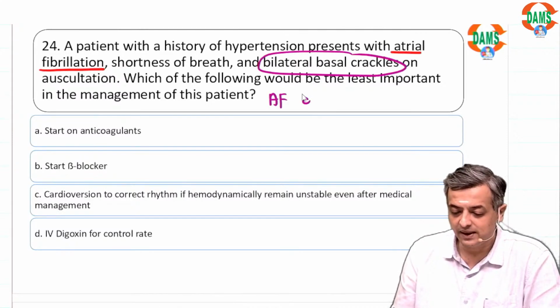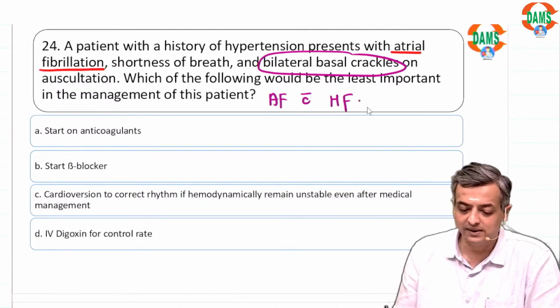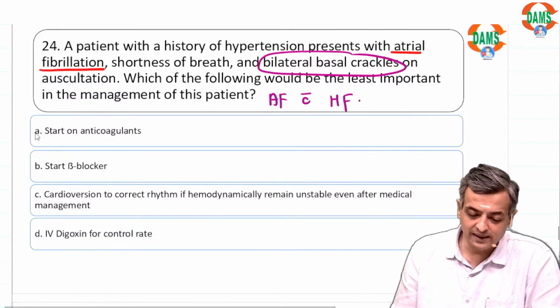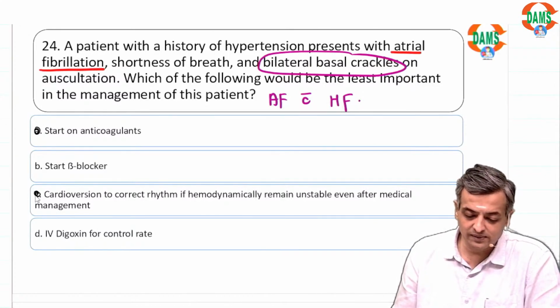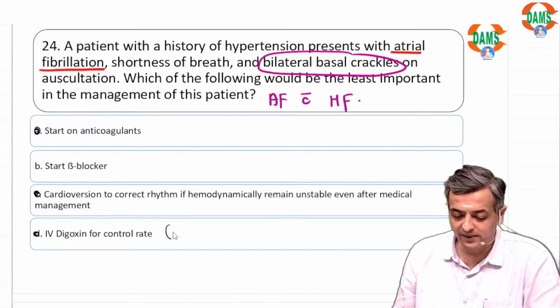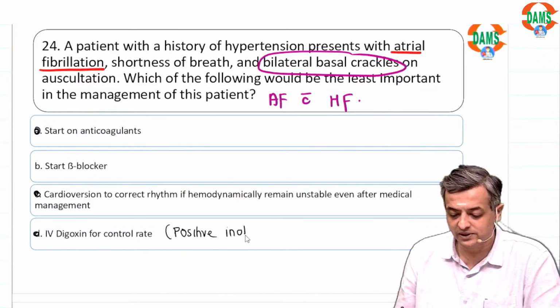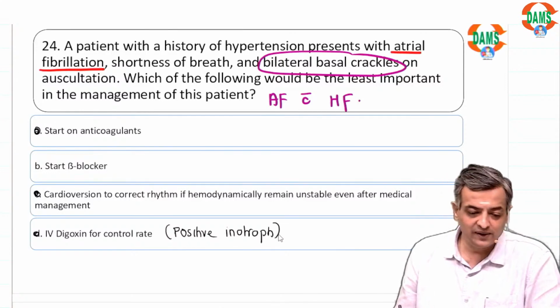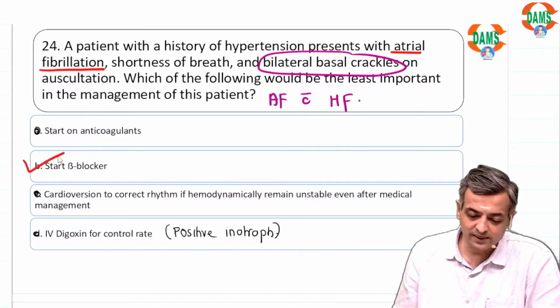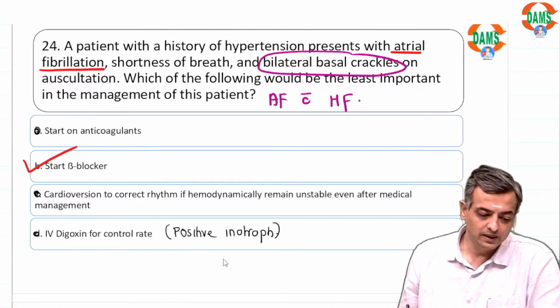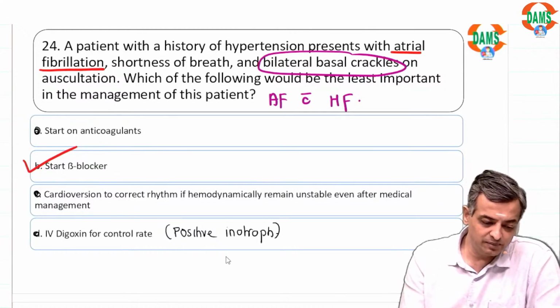Patient is having AFib with heart failure. So you want to give anticoagulation, you want to give cardioversion, you want to give digoxin because it has positive inotrope action. But in heart failure, what you don't want to give is beta blocker. Beta blockers are not to be given.